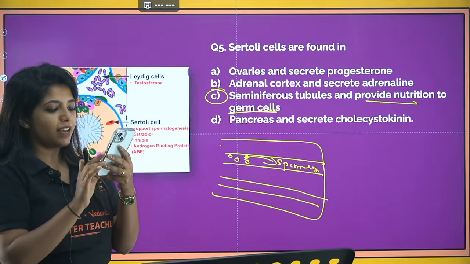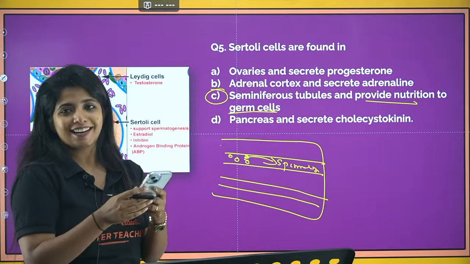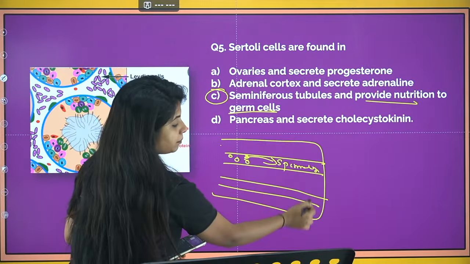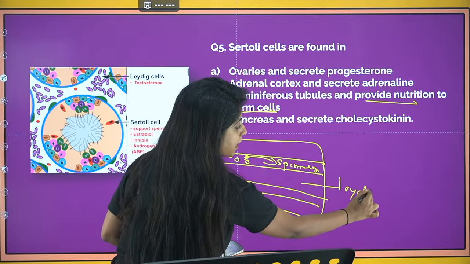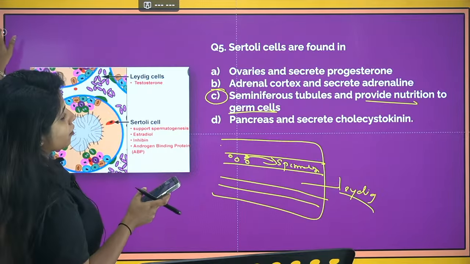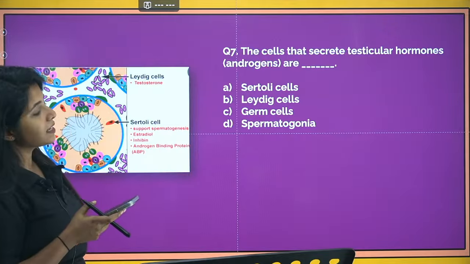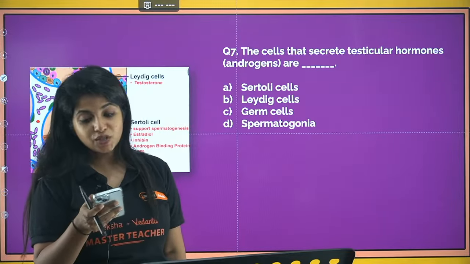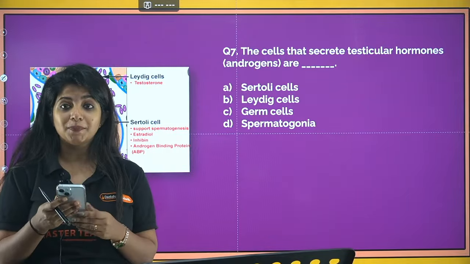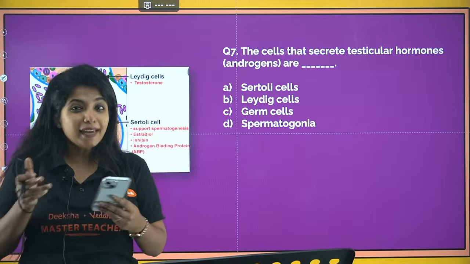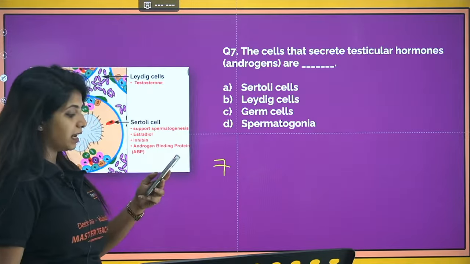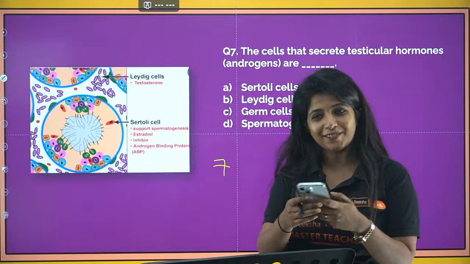Yes, Rishi, Vinay, Prakriti, Ganesh, all of you are correct. Kudos to you. Okay. Now, what are the cells which are present in between the seminiferous tubules? They are known as Leydig cells, and they produce androgens. Now, going ahead, the cells that secrete the testicular hormones, what do you call them? Testicular hormones means the male sex hormones, androgens. Can you tell me the answer as A, B, C, D? That will be easier for me to understand whether you're telling the correct answer or not.